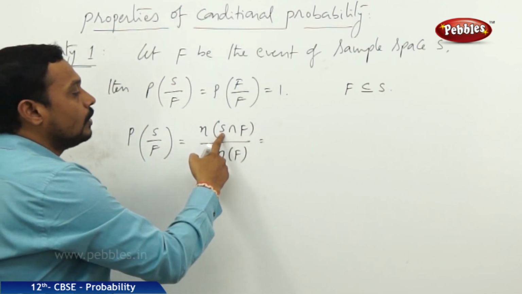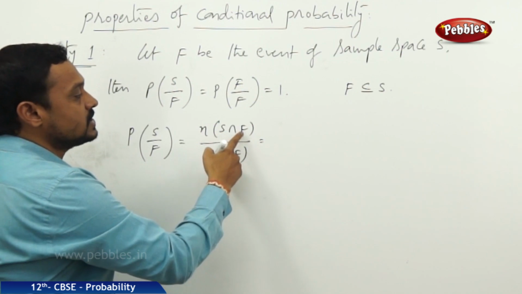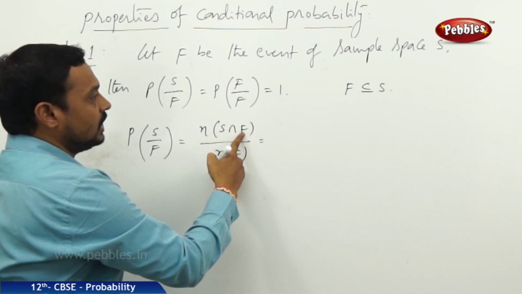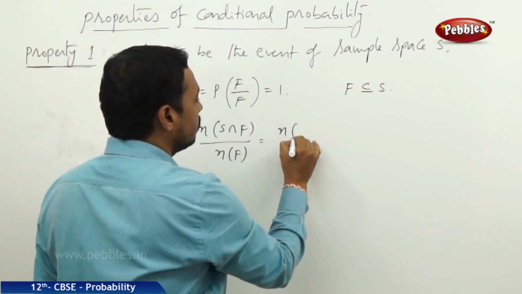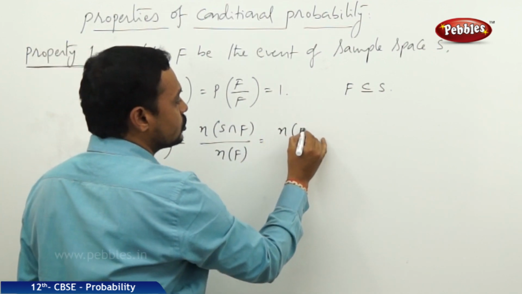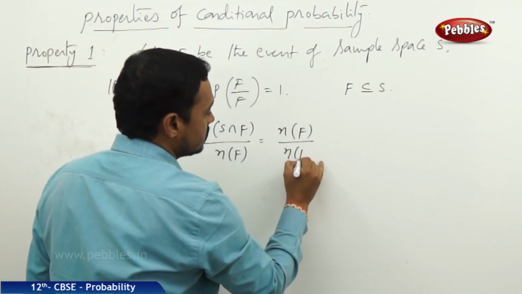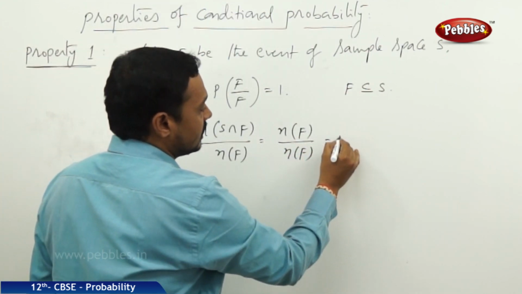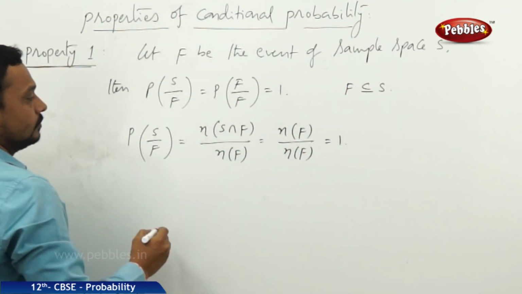You know, S is a sample space and F is a subset of S. Therefore, S intersection F is equal to what? The intersection of S and F is equal to F, so n of F by n of F. So, n of F gets cancelled, it is equal to 1.